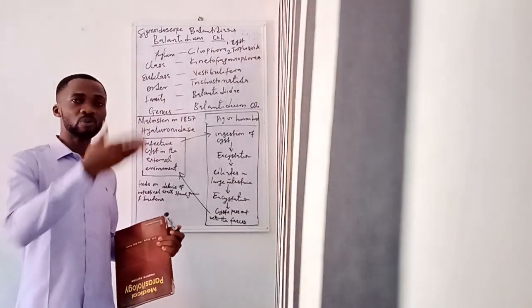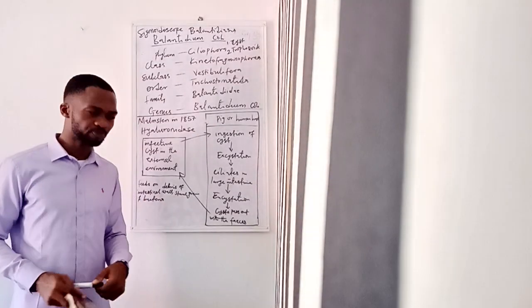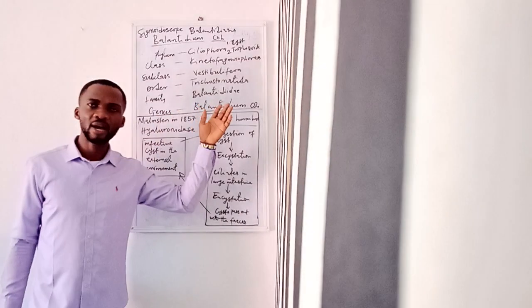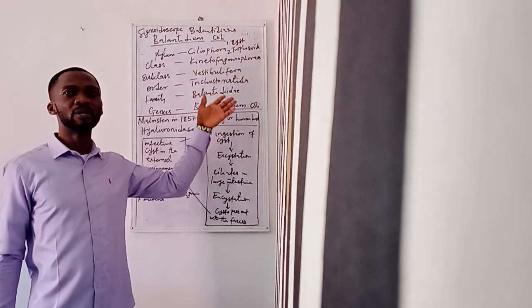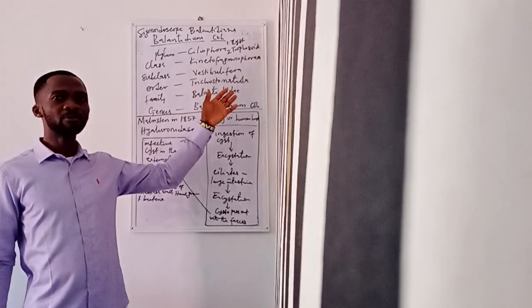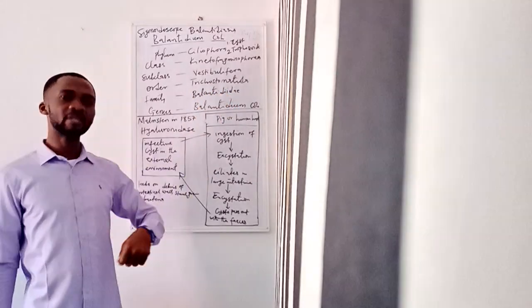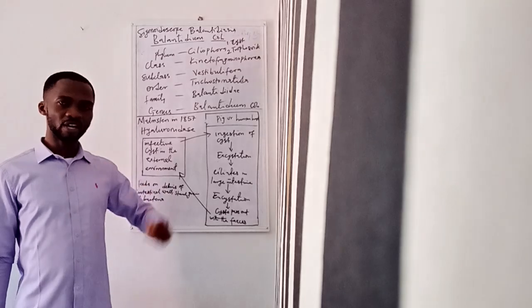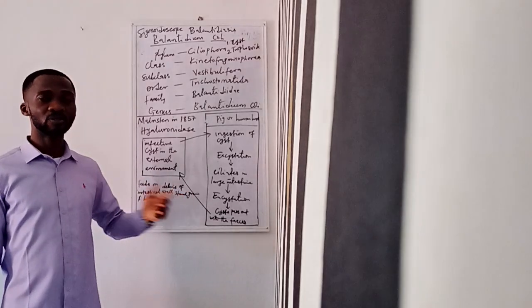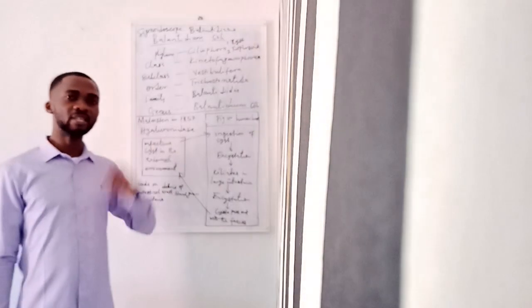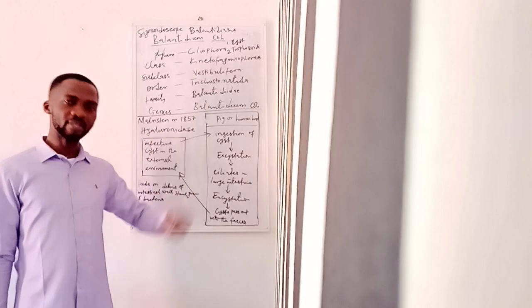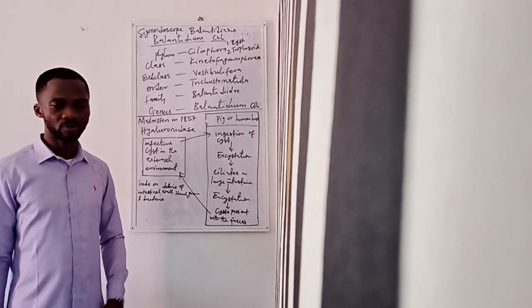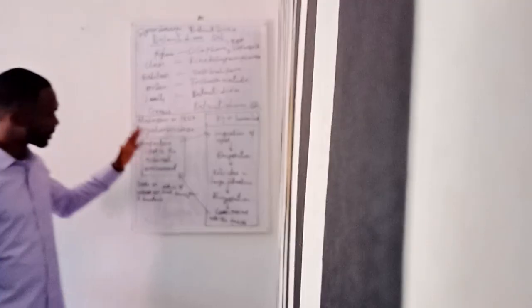the feces of someone who is suffering from balantidiasis may be used as a kind of manure in the farm. It can contaminate vegetables, and if someone takes these vegetables without cooking properly, then of course it could also be an avenue of taking in the cysts of these parasites, and the cycle continues. So this is the life cycle of Balantidium coli.